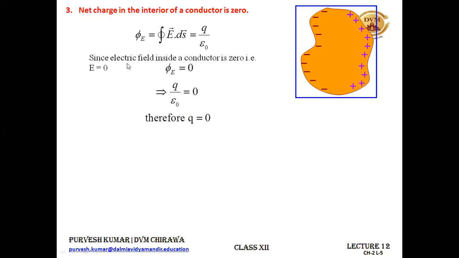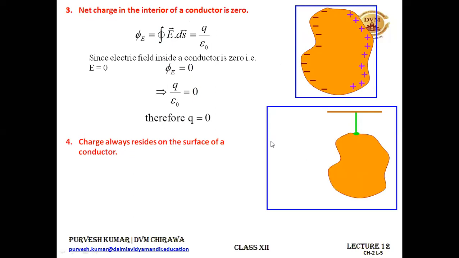The proof of this is given, and you have to keep in mind that all the charges are residing on the surface of a conductor. So where is the charge now? When charges are not present inside the conductor, it means they are on the surface. So we can derive the fourth point from this discussion, that the charges always reside on the surface of a conductor.